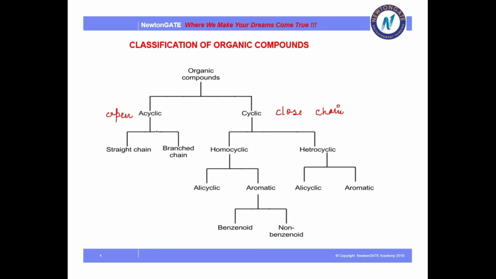Homo means similar types of elements are present. Hetero means different types of elements are present. Homocyclic can be further classified as alicyclic and aromatic. Aromatic compounds are further classified as benzenoid and non-benzenoid. We will discuss each and every category in detail to understand organic compounds altogether. So let's move on further.